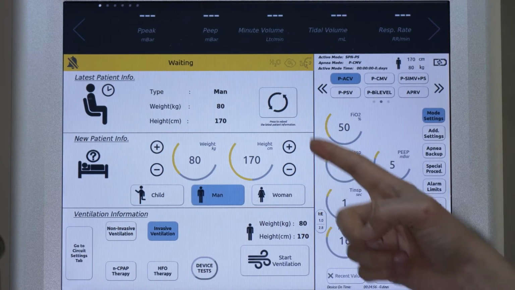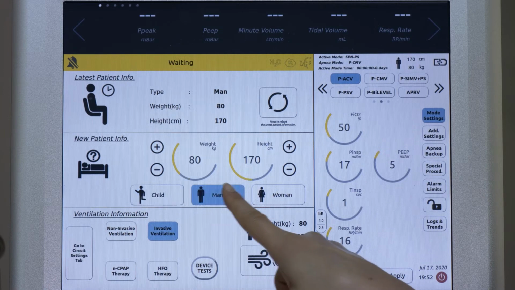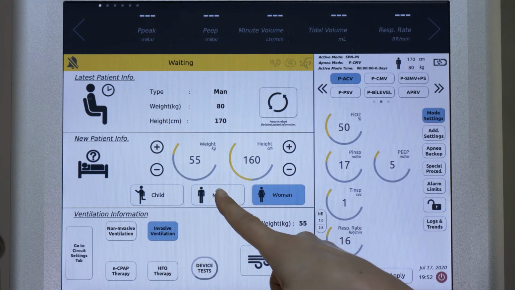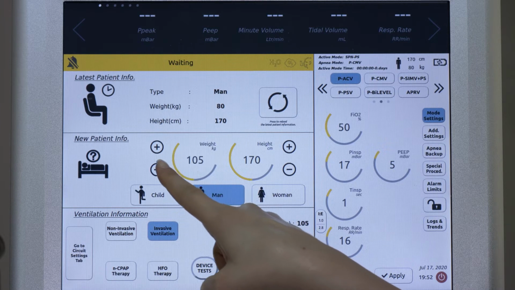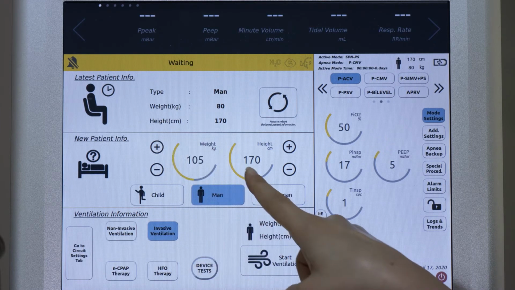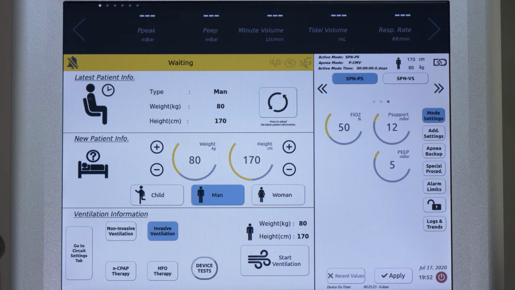First, you can see the current status of the patient from the New Patient Information section. Then, enter the weight and height as shown. You see on the ventilation screen.